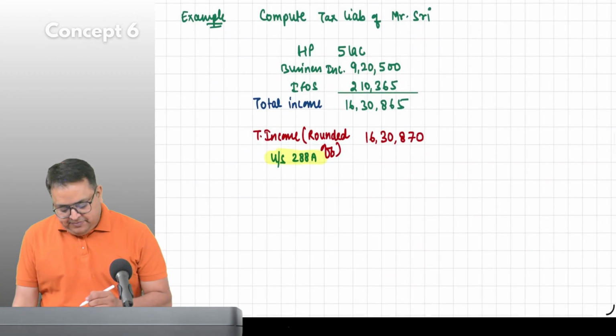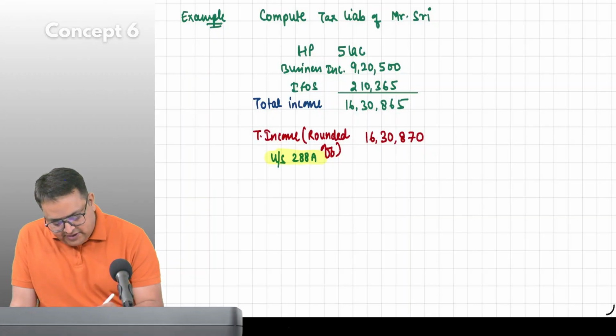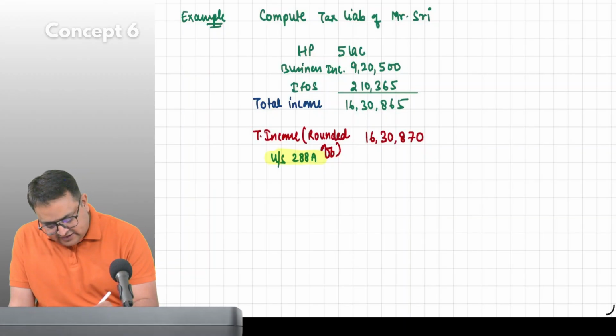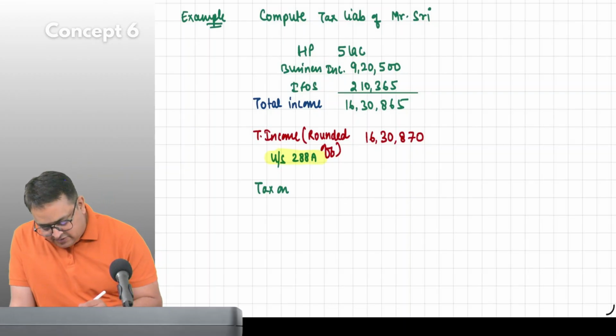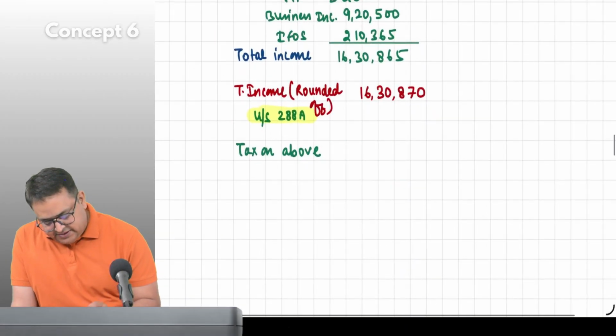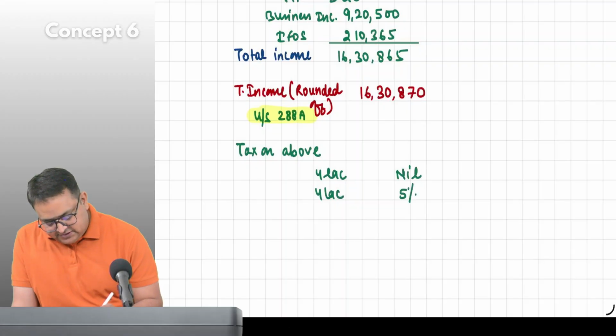Now, please, everybody calculate the taxes. Now what will you write? Tax on above. So will you calculate tax on 865 or on 870? 870. So tax on above. First 4 lakh, nil. Next 4 lakh, 5%.